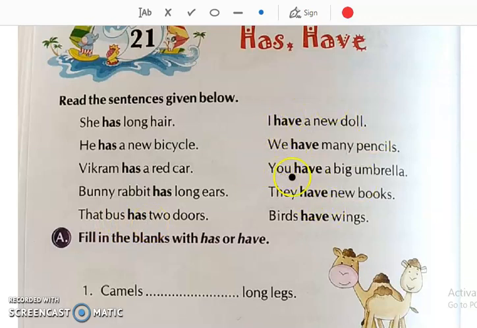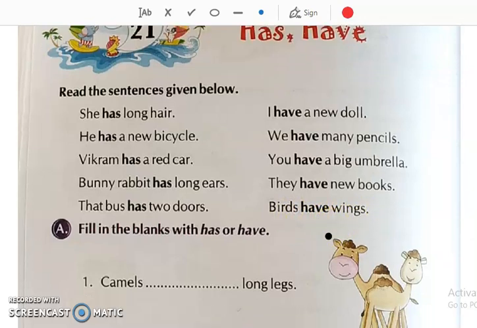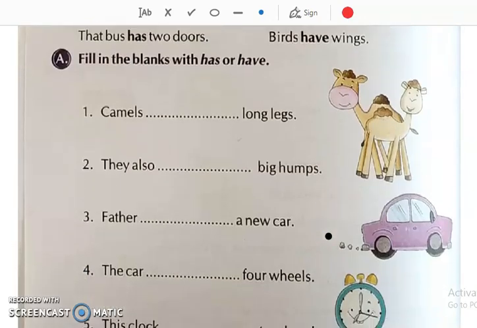Okay, now see again, where will have be used? I, we, you and they. Okay, now instead of they, if a name is used like birds, then birds is plural, the s is attached, so this is more than one. If we are talking in plural, we will use have. Birds have wings.